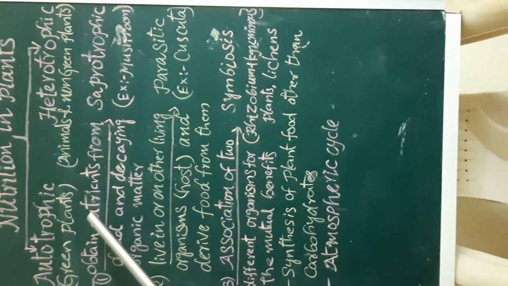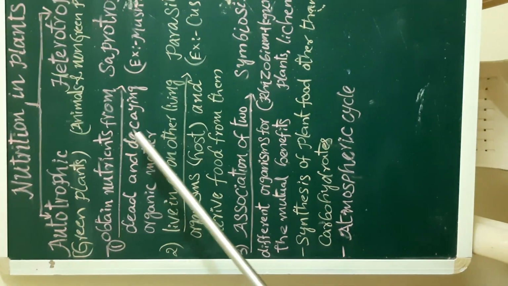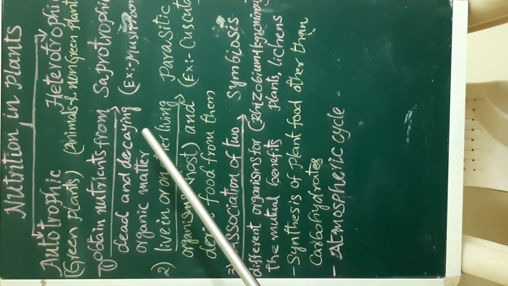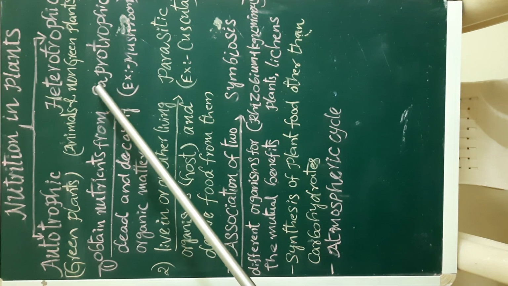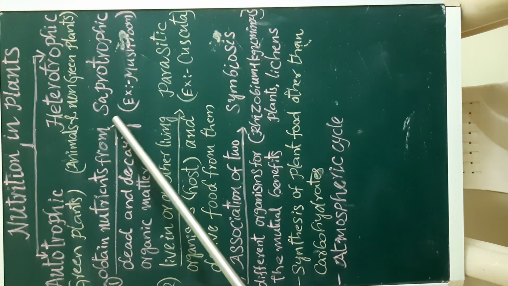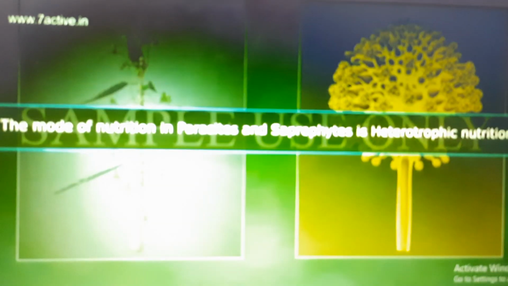They obtain nutrients or food from dead and decaying organic matter. So the organisms which exhibit this type of nutrition are said to have saprotrophic nutrition. Is it clear, students? Now let us see the example in the image.